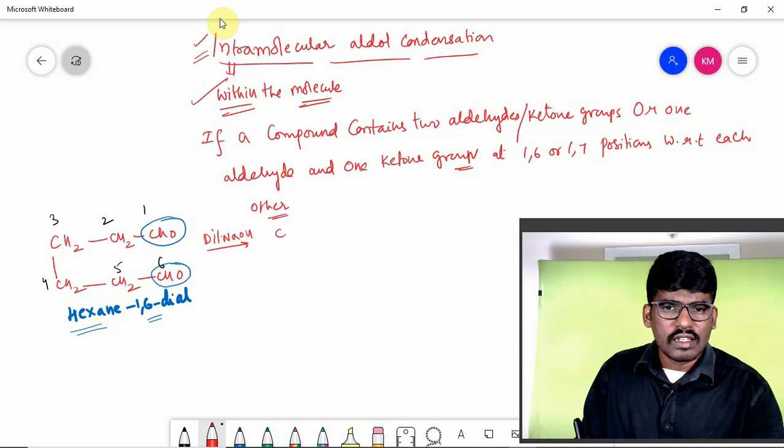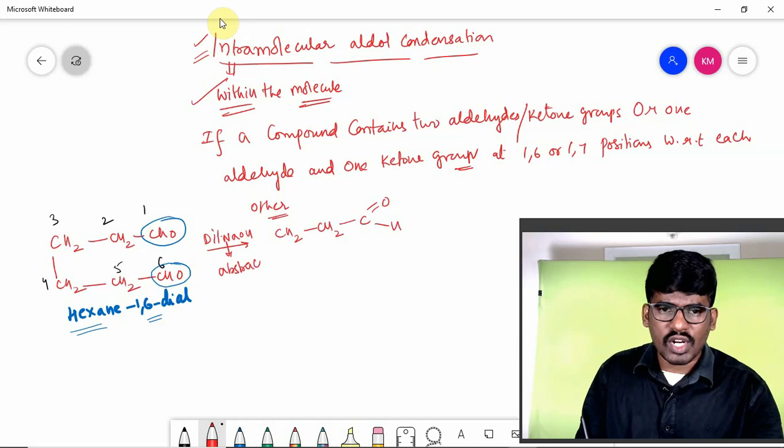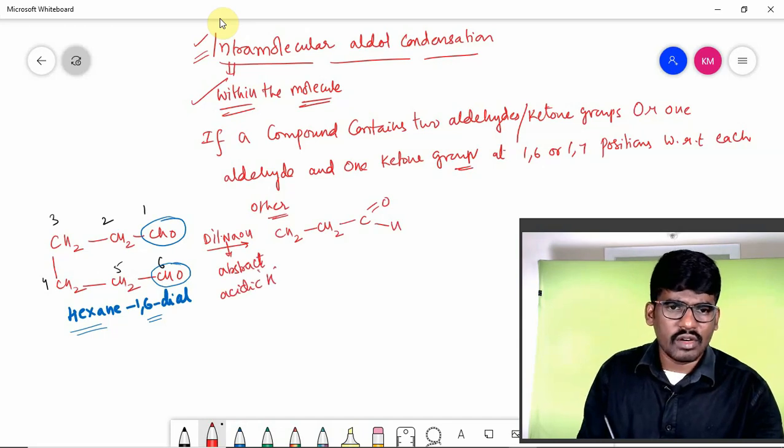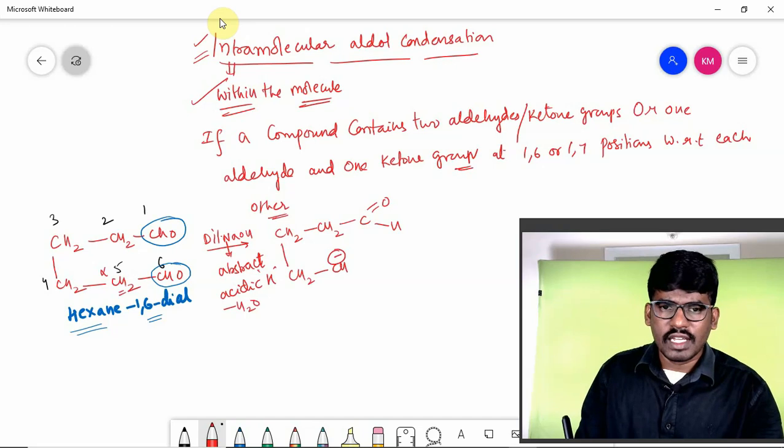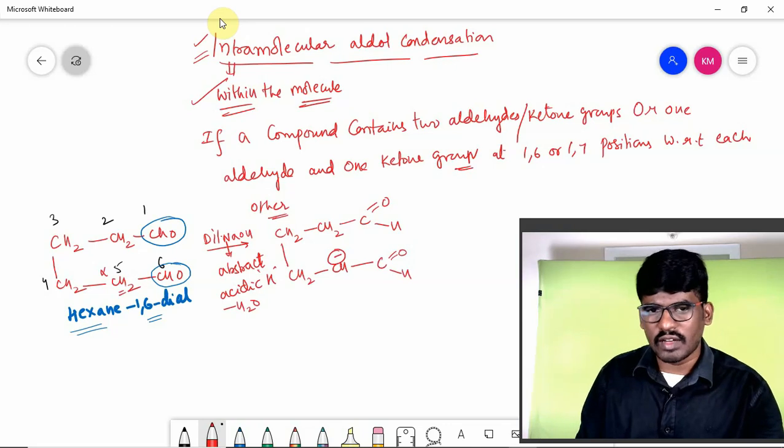So it will give CH2, CH2, and CHO we have. Obviously, dilute NaOH means this base can abstract the acidic hydrogen. At the alpha position we have acidic hydrogen, right? So CH2, CH minus, the acidic hydrogen is gone, so a water molecule will be removed. CH minus is connected with C double bond O, that is CHO. Hope you understand this step, everyone.